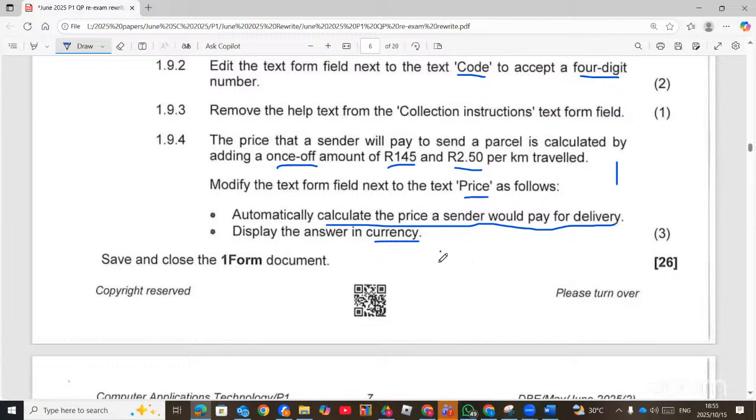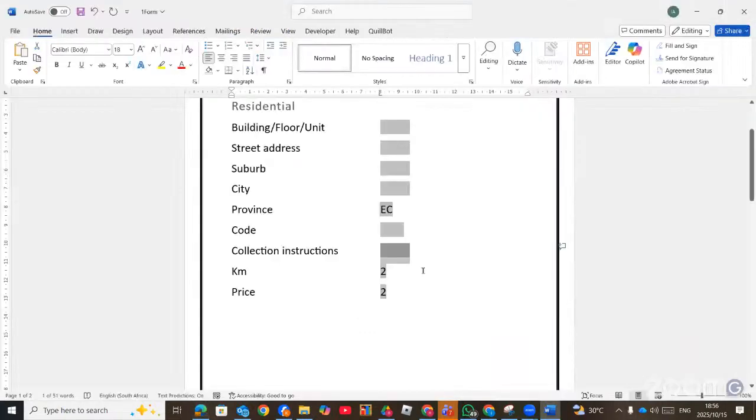So it's going to be 145 plus 2.50 times the kilometer value. So this is how it's supposed to be. Now let's go and do that calculation.